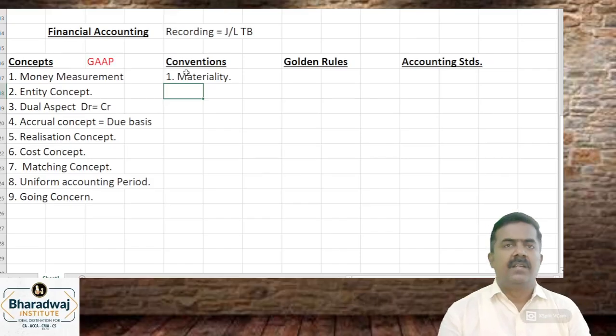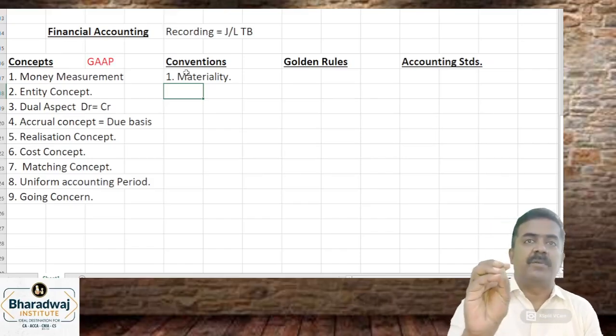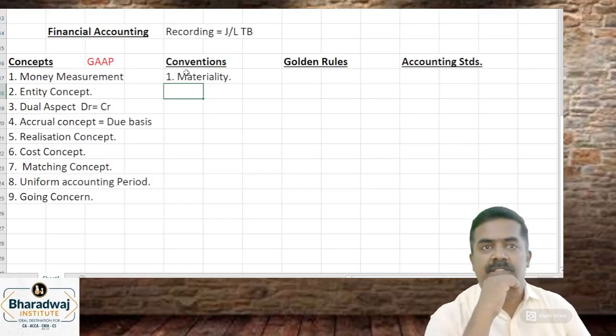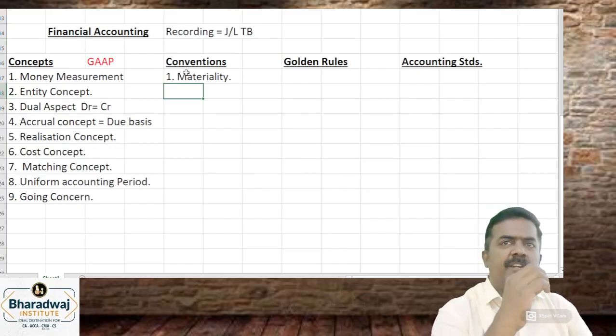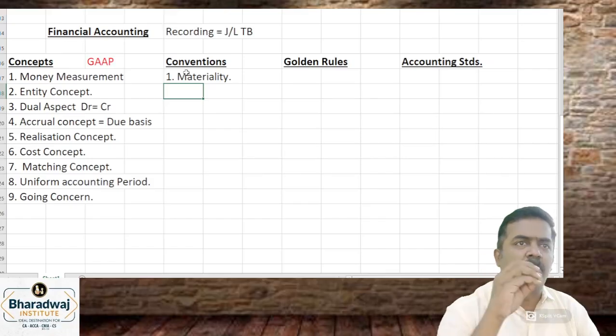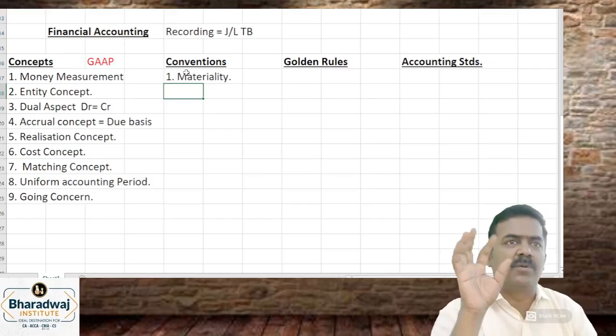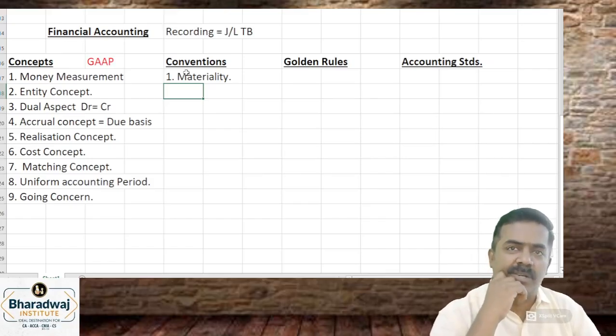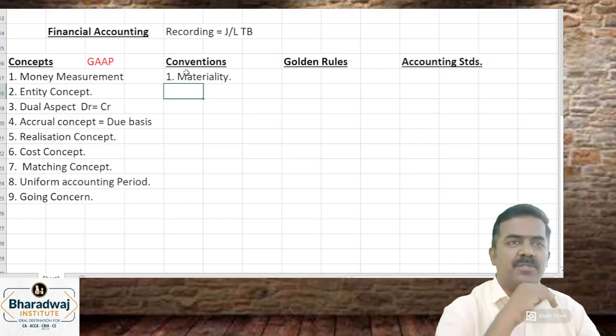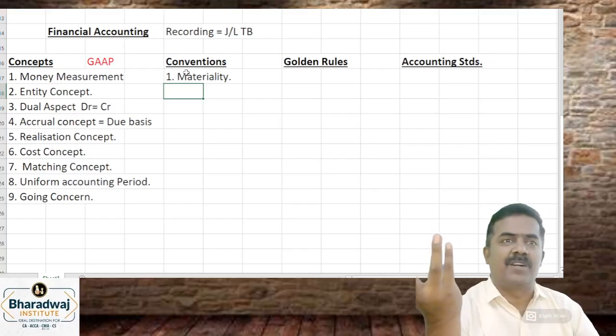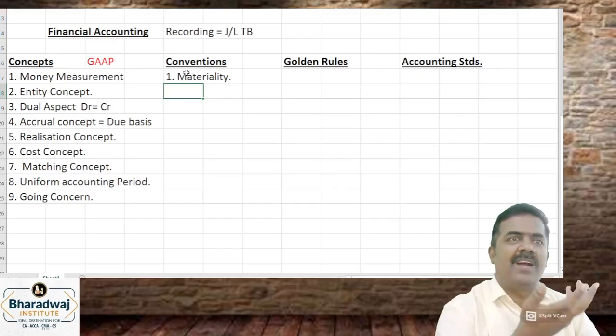Materiality means provide all material information to your stakeholders. Important information you should inform your partners and your shareholders. Sir, why do you say so? For example, stock is lost in the godown, or we have signed a major contract, or we have taken a huge loan from the bank. Aren't these material transactions?